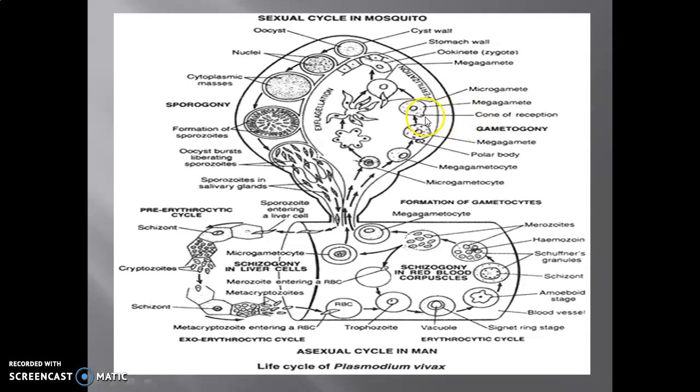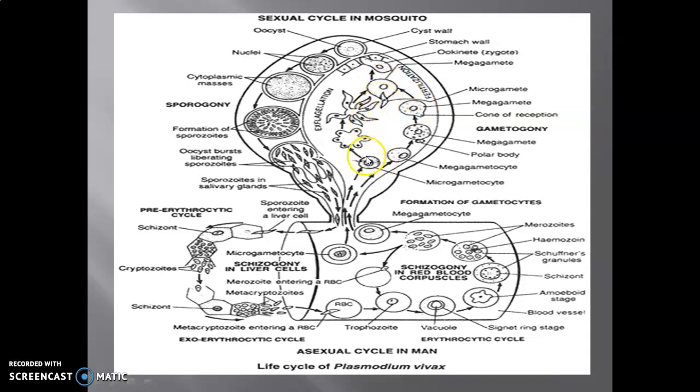See here, this is the cone of reception, because when fusion of male and female gamete takes place, the fusion is at the site of this reception. So the polar body helps in the formation of the cone of reception. Here is the megagamete, formed due to changes in the megagametocyte, and it is now ready to receive the microgamete.